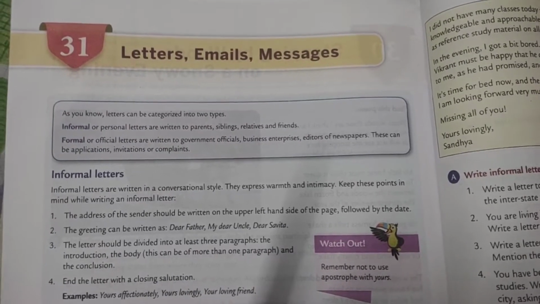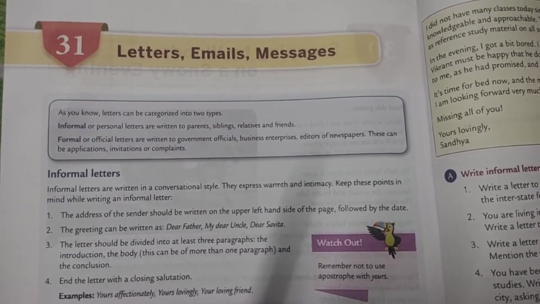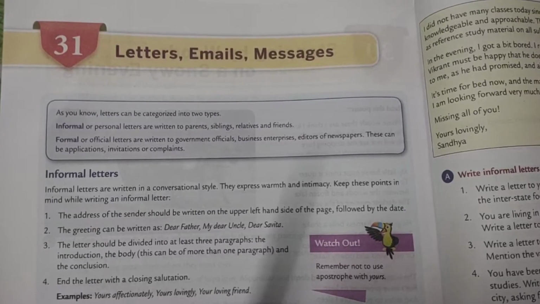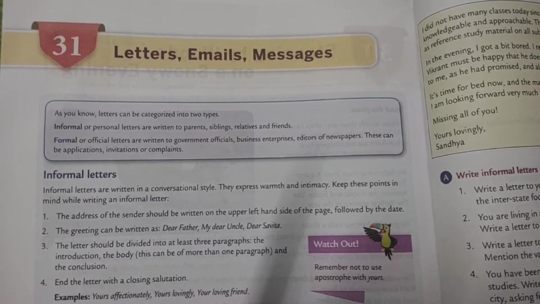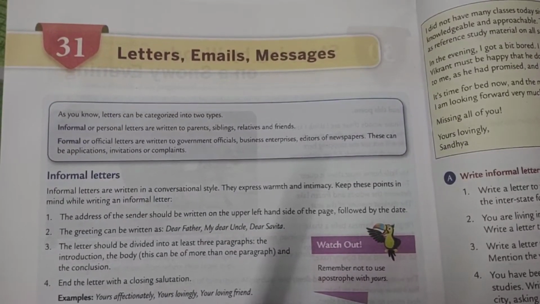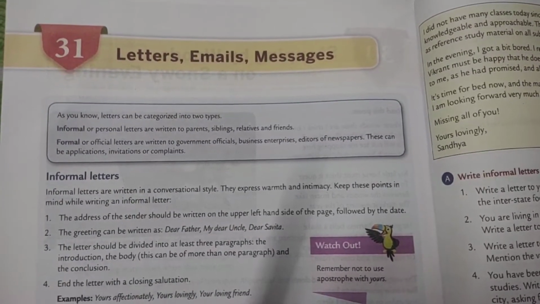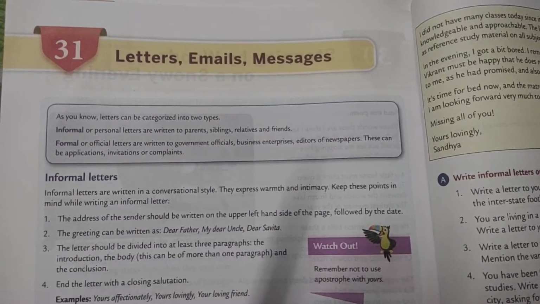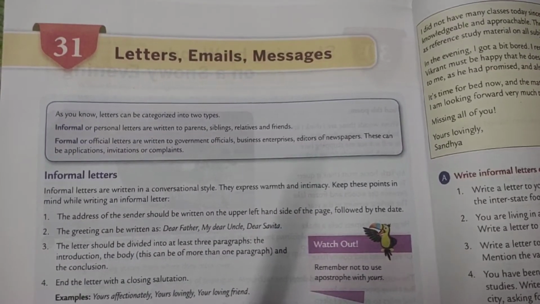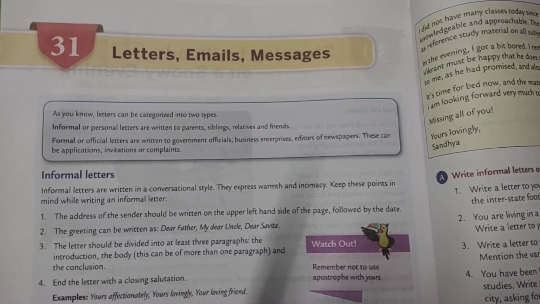Informal letters, also known as personal letters, are written to parents, siblings, relatives and friends. Formal letters, also known as official letters, are written to government officials, business enterprises and editors of newspapers. These can be applications, invitations and complaints.